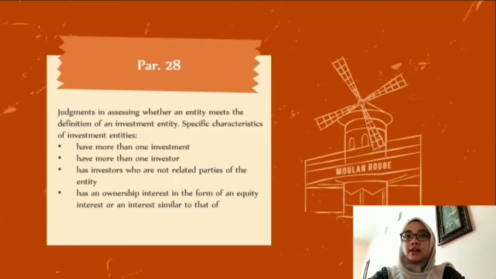Paragraph 28. Judgments in assessing whether an entity meets the definition of an investment entity. The specific characteristics of investment entities are: first, it has more than one investment. Second, it has more than one investor. Third, it has investors who are not related parties of the entity. And then it has ownership interests in the form of equity or similar interests.